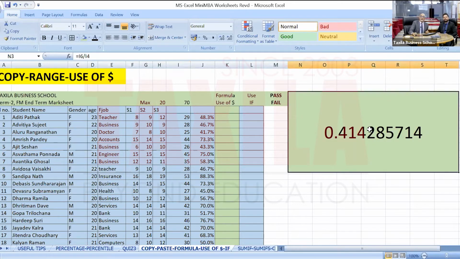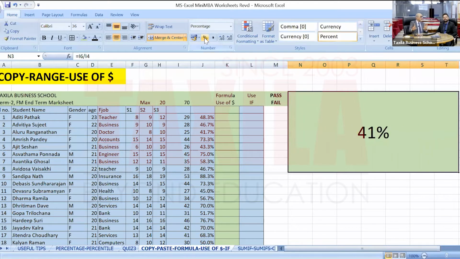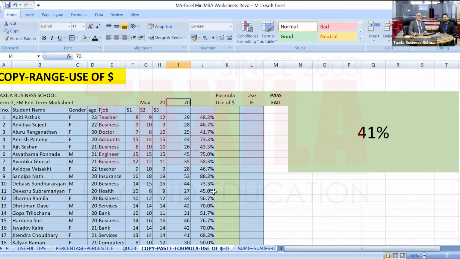So here I have calculated the percentage. I will use the percentage tab to convert this into percentage. Her current percentage is 41. But if I now correct the mistake, 70 becomes 60, then the percentage also changes. It has become 48. That is the importance of using a cell address, so that one mistake you can correct, and the entire sheet will be correct. It is the recommended practice.